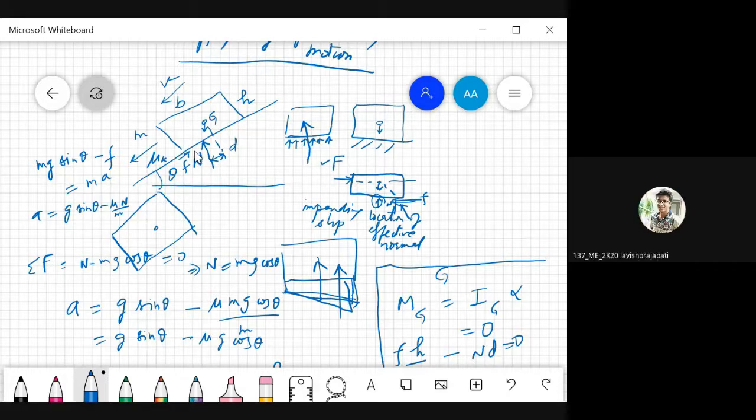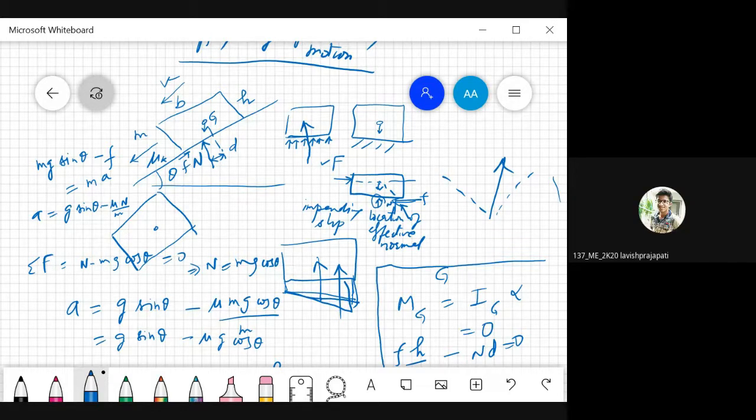Otherwise, if you had some component along the friction surface, that would add to the frictional force. Any force you can represent in two orthogonal directions. Suppose this is my support reaction. It has two components, one normal to the surface, one tangential to the surface. Yes, what is the question?